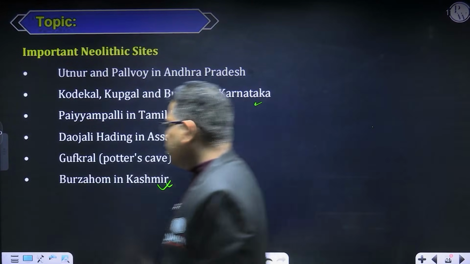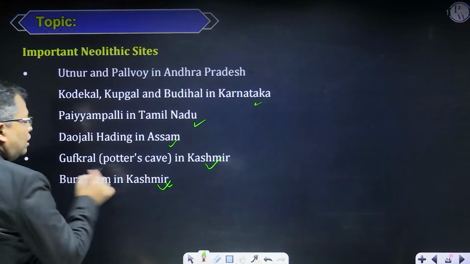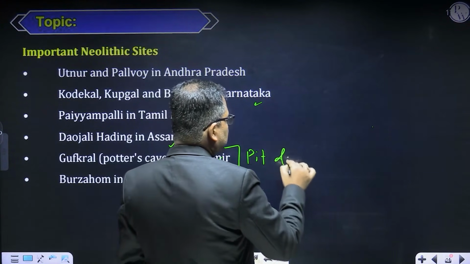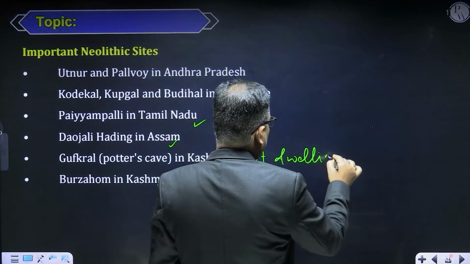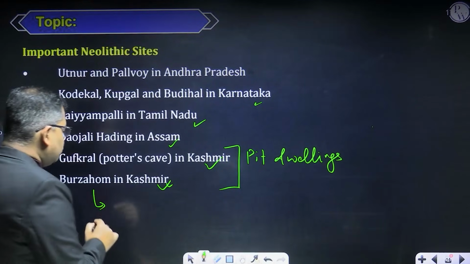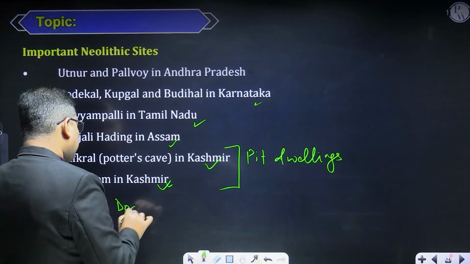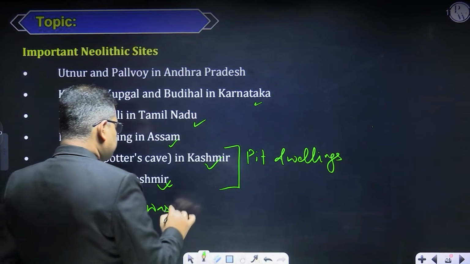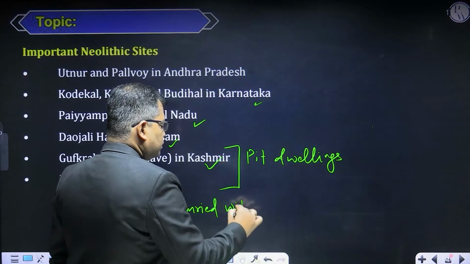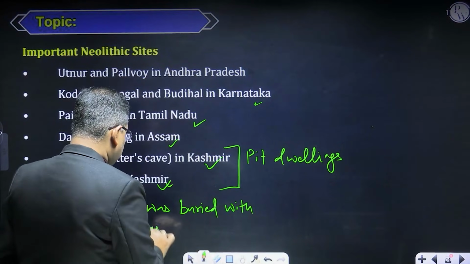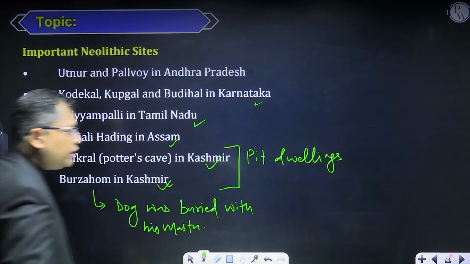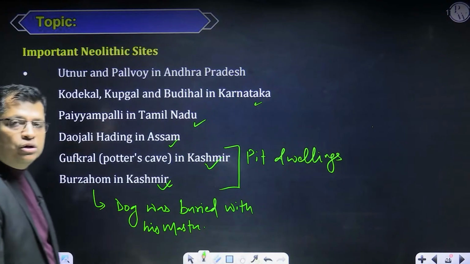Burzahom is also important because both of these sites are known for pit dwellings, right? And as far as Burzahom is concerned, a dog was buried with his master at Burzahom. So that is an important thing that you should keep with you. Is it okay? So this is how we can conclude the Stone Age.